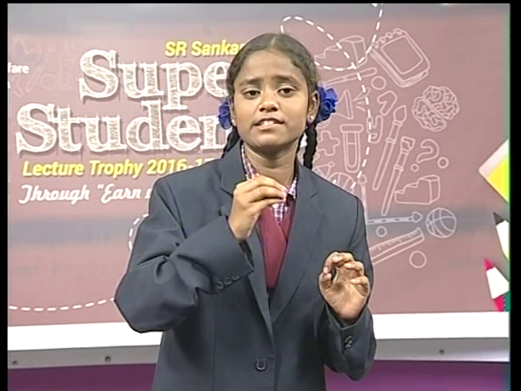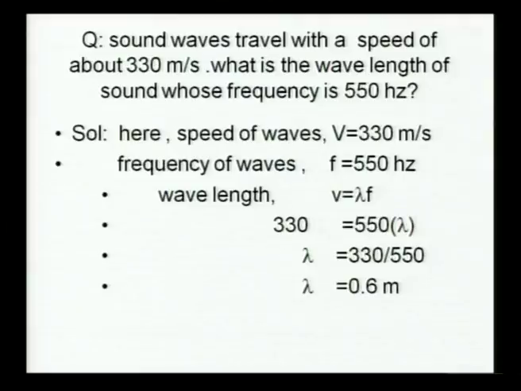Applying these values in the given equation, we get 330 is equal to 550 into lambda. By transposing 550 to the RHS, we get lambda is equal to 330 by 550. By cancelling, we get the answer 0.6 meters.